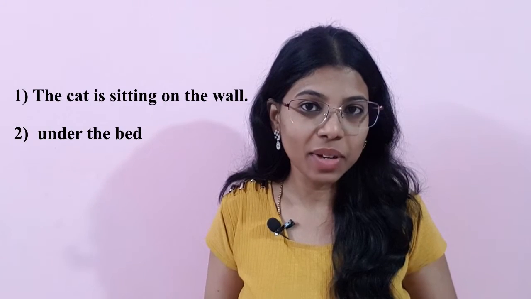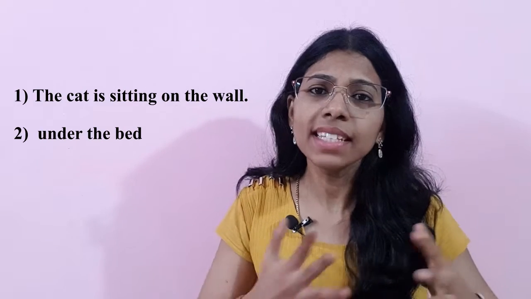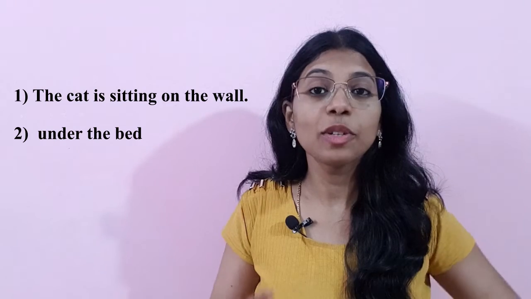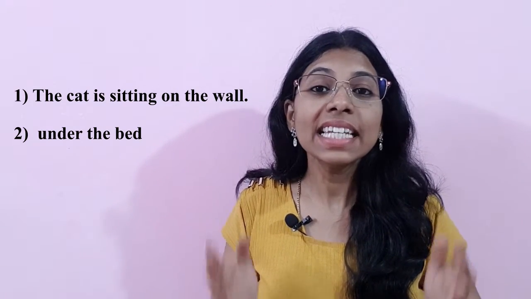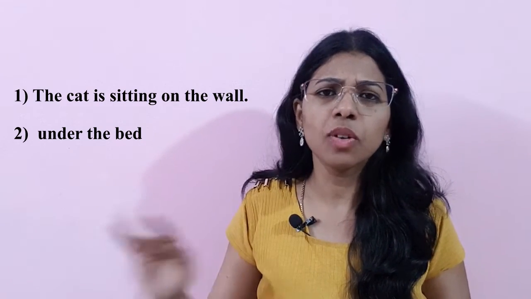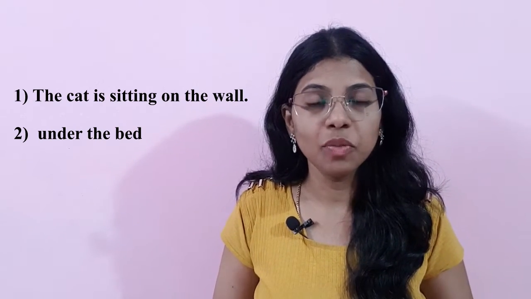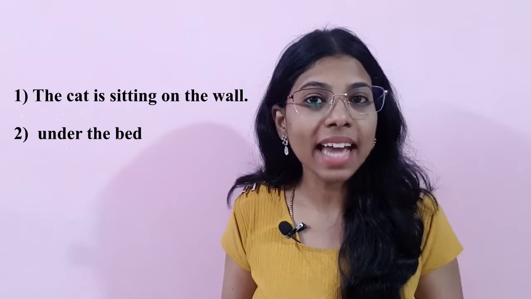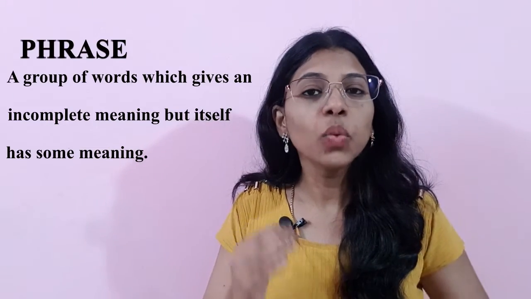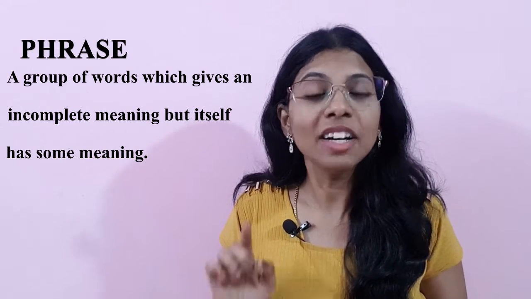But coming to the next one, under the bed. So coming to the second example, something is under the bed, but who is under the bed? We don't know. So the information is not given. So that is known as a phrase, which has an incomplete meaning, but itself has some meaning. That means someone or something is under the bed, but who is that? We don't know. So that is a phrase, which will not have a rule like a sentence starting with a capital letter or ending with a full stop. It's just a group of words which gives an incomplete meaning but itself has a meaning. So that is a phrase.